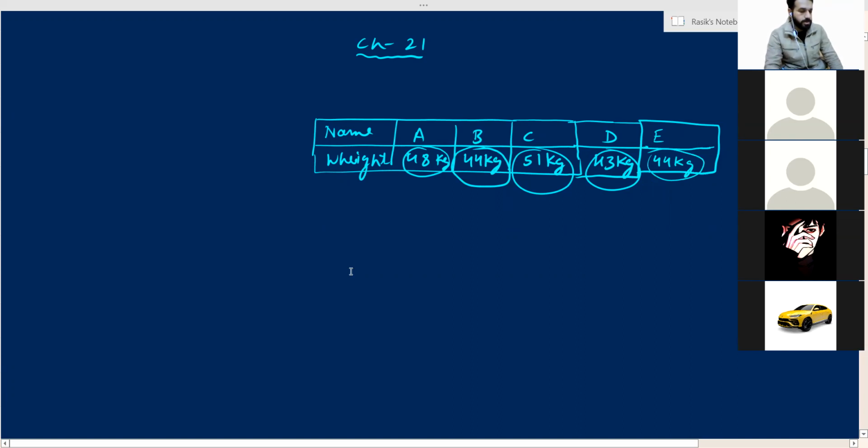Statistics means all this dealing with any kind of data is known as statistics. Statistics is a branch of mathematics where you deal with any kind of data. You find out the central tendency of data, or you represent the data in the form of bar graph, pie chart, line graph.